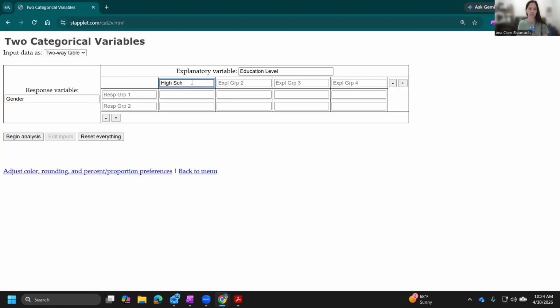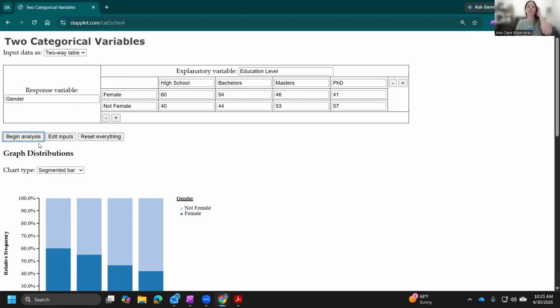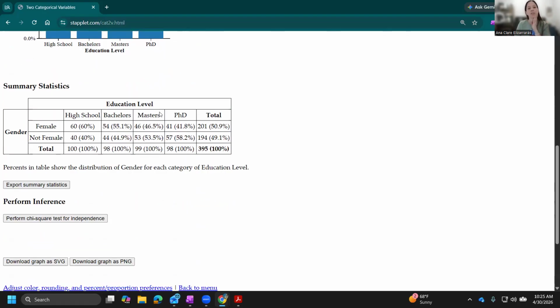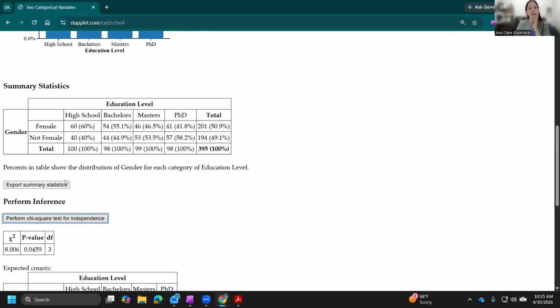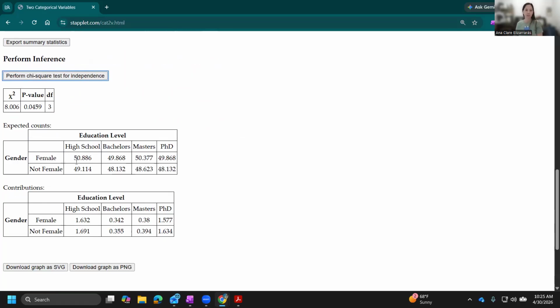High school, bachelor's, master's, and PhD. And then we have female, observed counts, not female, 40, 44, 53, 57. And then I begin my analysis, scroll down, and you'll see the percentage of each in the overall group. And then we perform that chi-square test for independence. If you look at the top of the two charts that you see, you'll see the expected counts match the counts that we had.